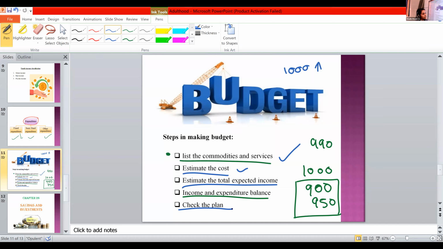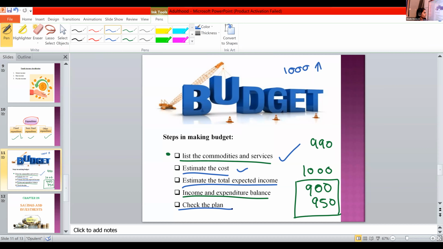Then what about the next step? The last one, that is check the plan. Fifth step, check the plan. So what all things come under this step? Just check your plan. Is it good or bad?